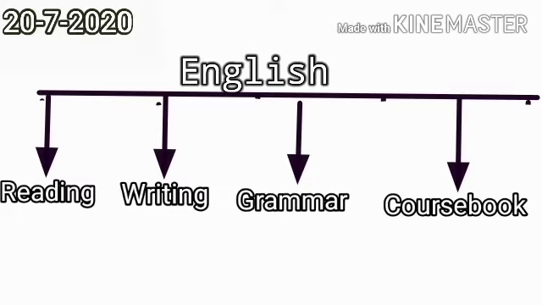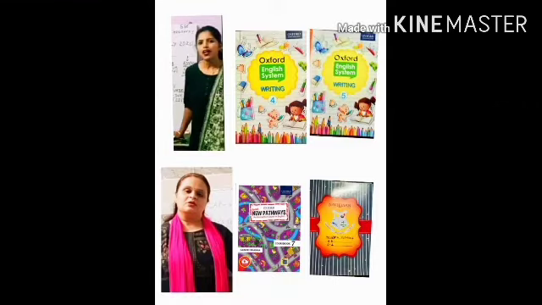Children, our English is divided into 4 parts: reading, writing, grammar, course book. Okay, dear children? So let me tell you how we will read all these in our books which have been given to you. Children, this year you have Oxford New Pathways, an interactive course in English. This will be taught to you by Khushbu ma'am, and later than that you have 2 books for Oxford English System, Writing Book 4 and 5.